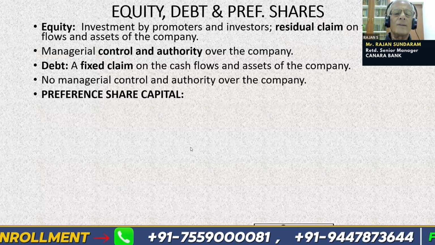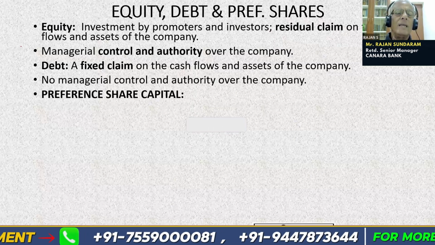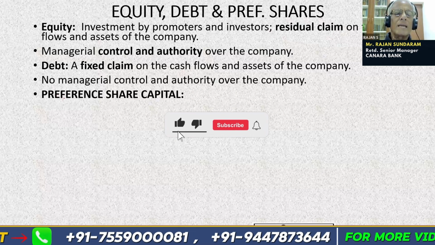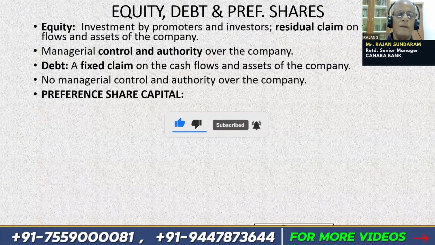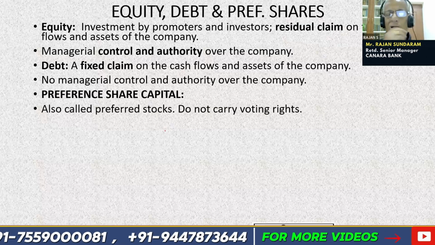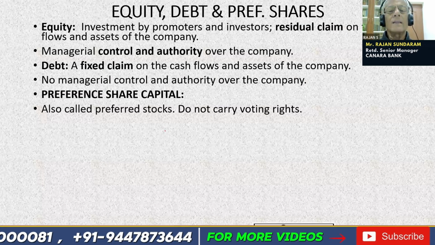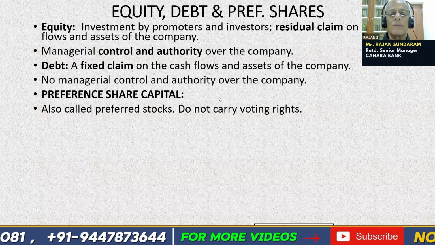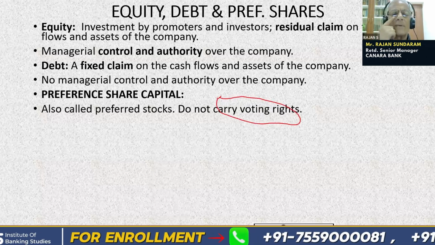The third one is preference share capital. This is called a hybrid security. So we have equity, we have debt, and then preference share capital, which is considered a hybrid security. Also called preferred stocks, they do not carry voting rights. Voting rights are available only for the owners of the company. There is only one exception here in the case of preference share capital.